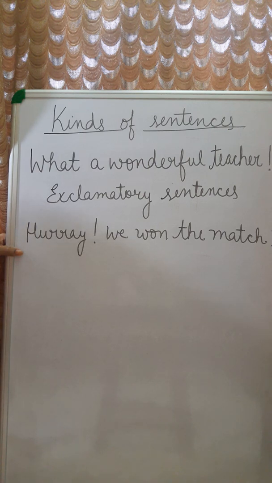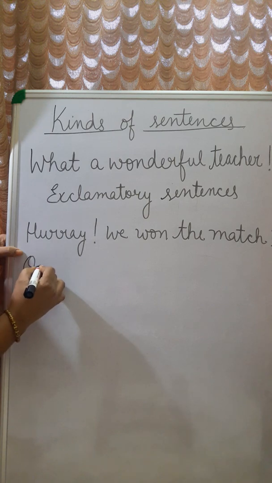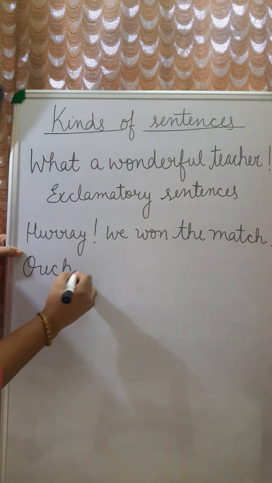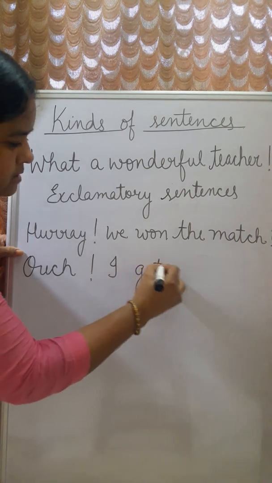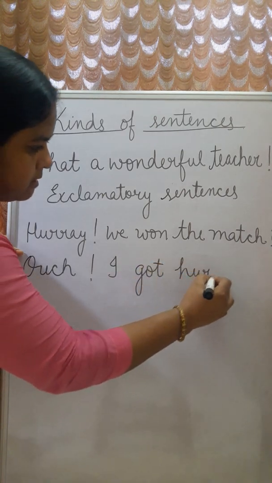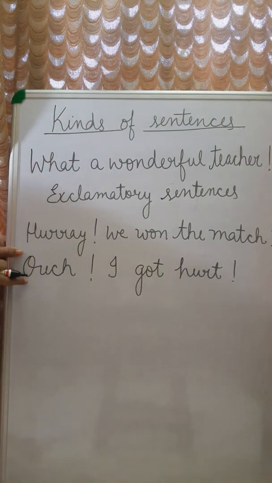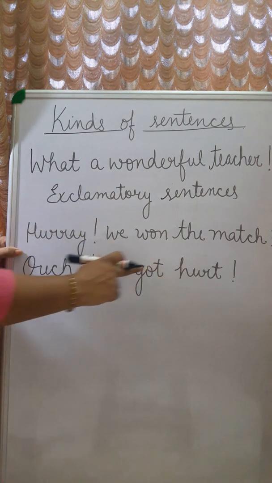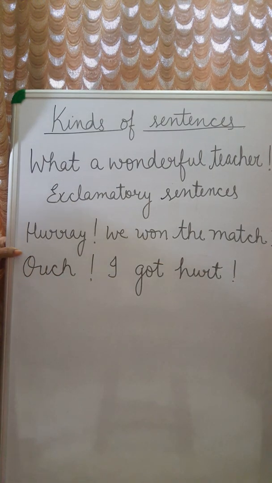The speaker is very happy. Ouch! I got hurt. In this sentence, the speaker is in pain. The speaker got hurt. So, ouch, I got hurt. Ouch is the word which is expressing the pain of the speaker.